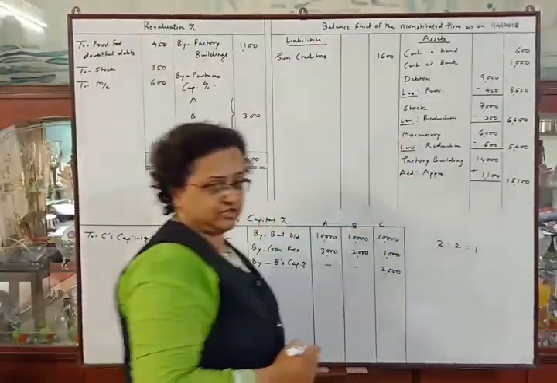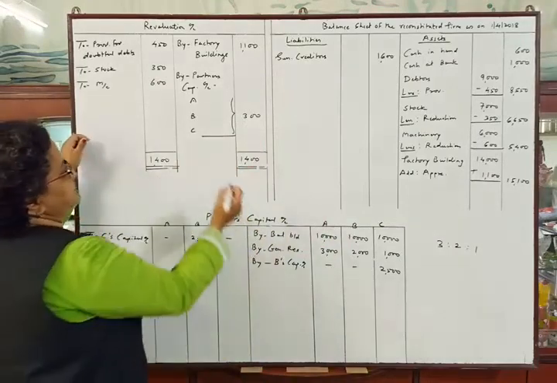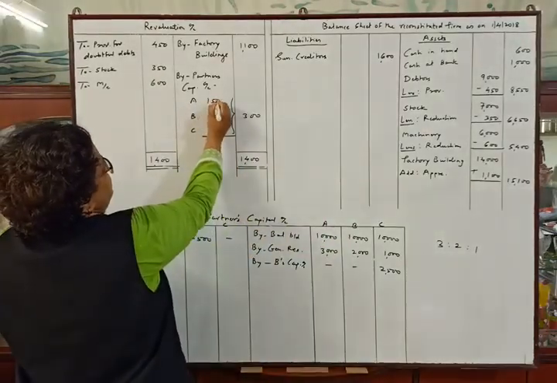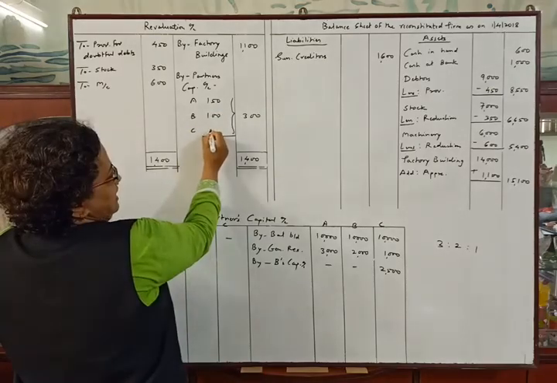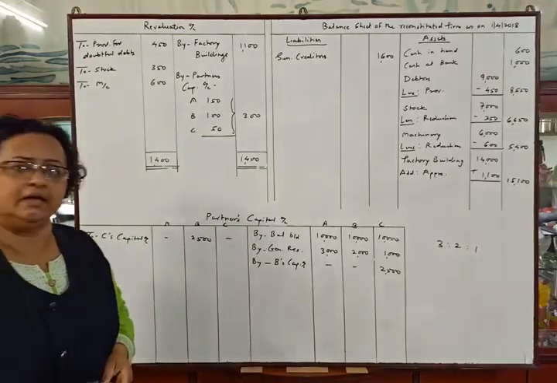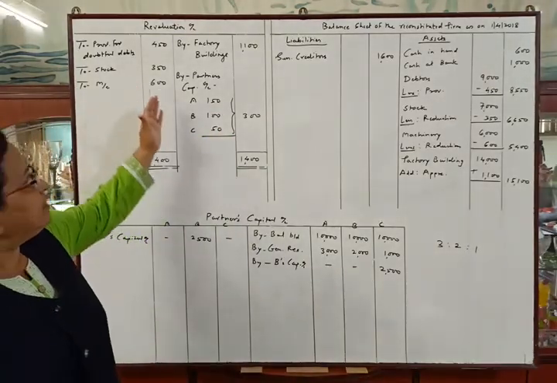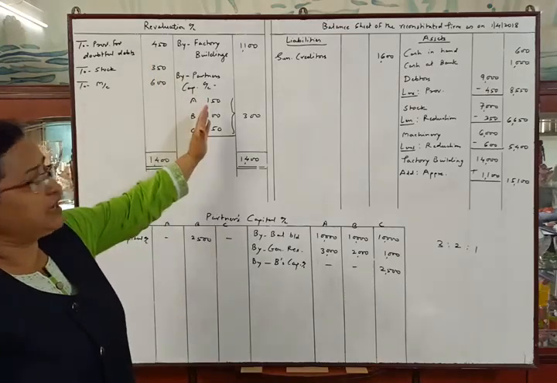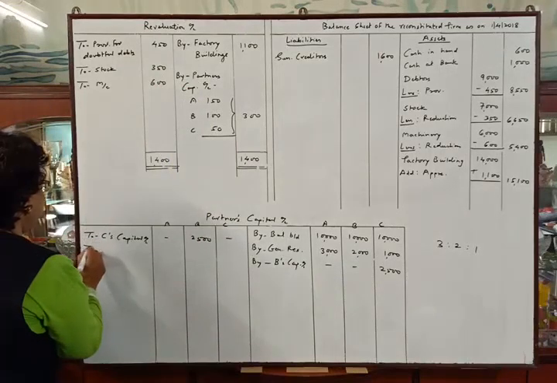So the distribution will be 150, 100 and 50. Okay. Now we will make second posting of this entry. Credit side of revaluation account partners capital account means debit side of partners capital account to revaluation account.